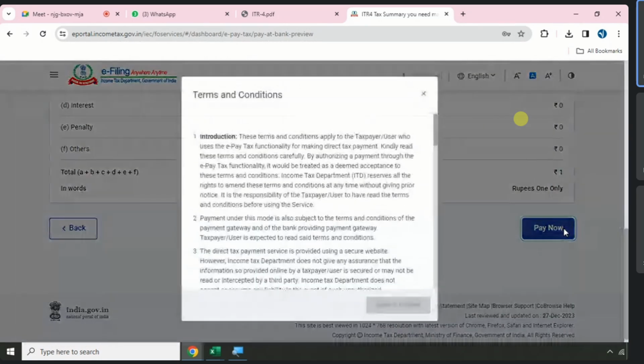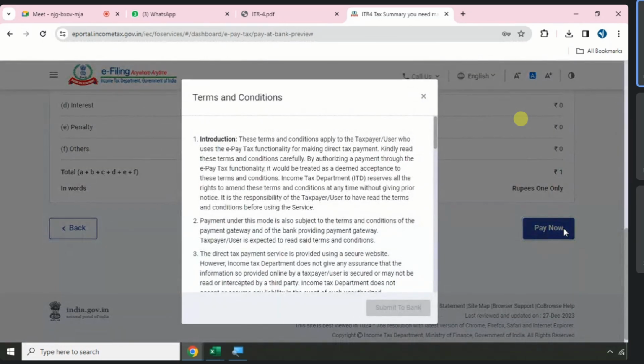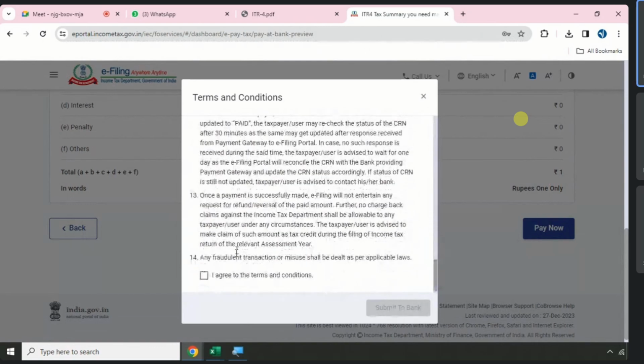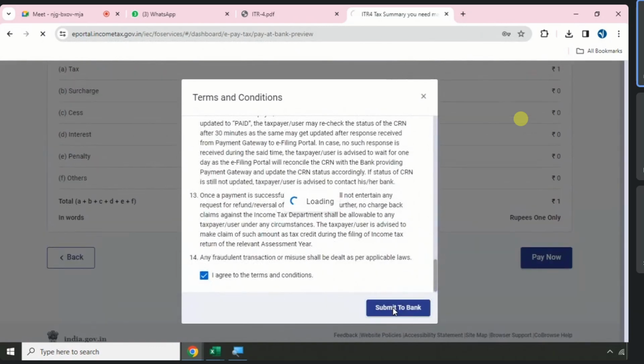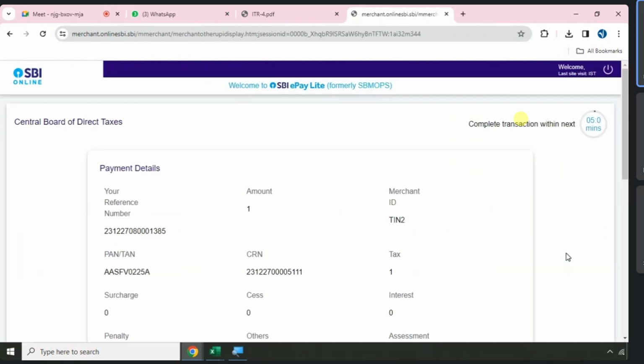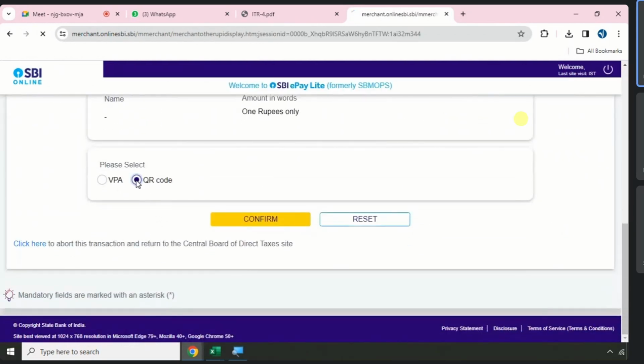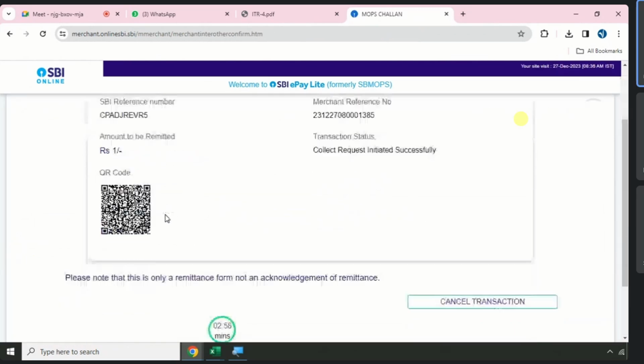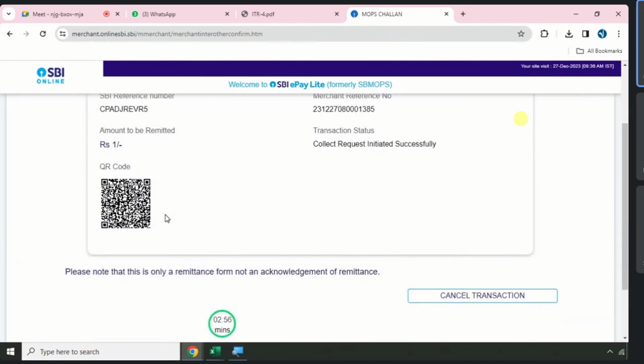Pay now. Submit to bank. What we selected? SBI. So net banking or UPI. I go to UPI. I am going to scan this QR code. That 1 rupee was paid.